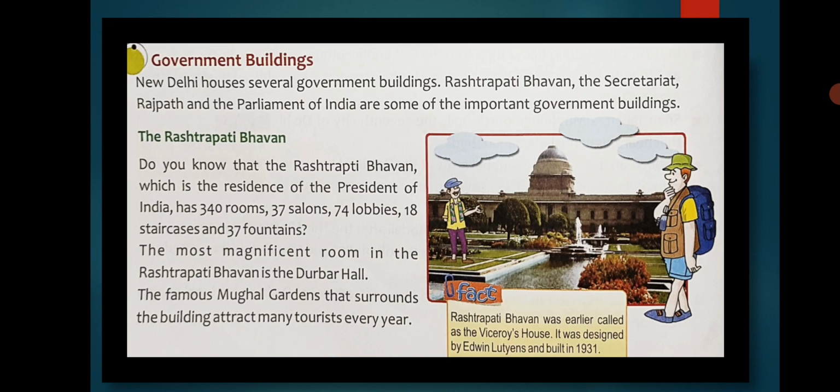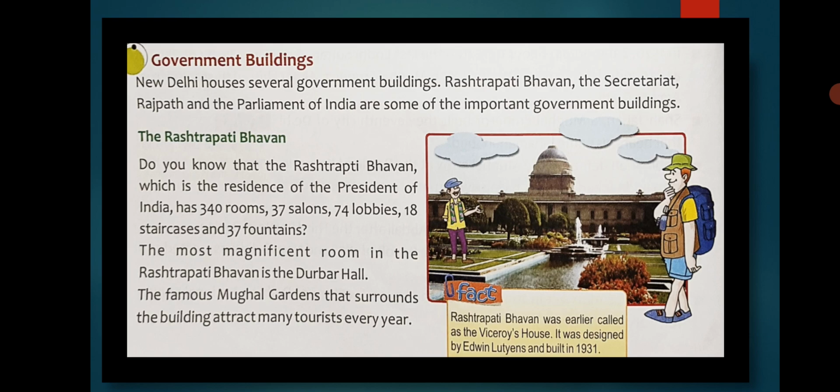Rashtrapati Bhavan was earlier called the Viceroy's House during the time of the British. It was designed by Edwin Lutyens and built in 1931, before independence. You all know India became independent on 15th August 1947, and this Rashtrapati Bhavan was built in 1931. Clear? Rashtrapati Bhavan is the residence of the President of India.